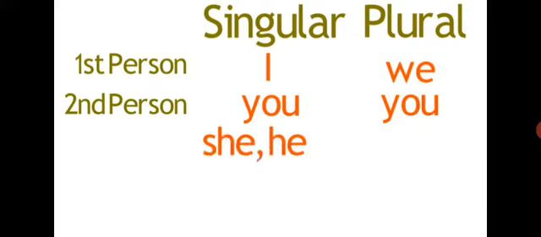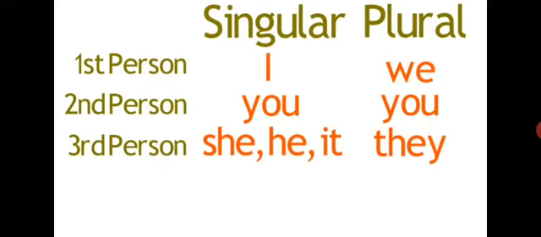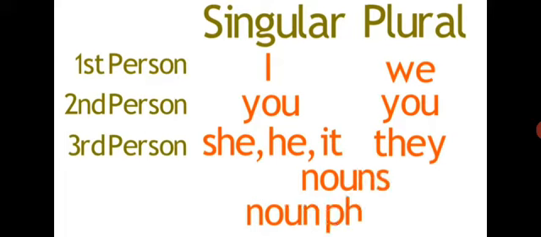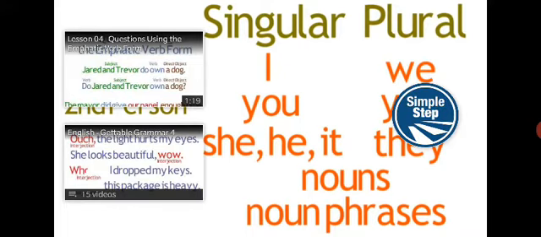The four remaining pronouns are all considered third-person pronouns. That is, they refer to someone or something other than the speaker or the listener. Additionally, all nouns and noun phrases are also considered third-person subjects. When a subject noun or noun phrase is singular, it's called a third-person singular subject. When it's plural, it's called a third-person plural subject.